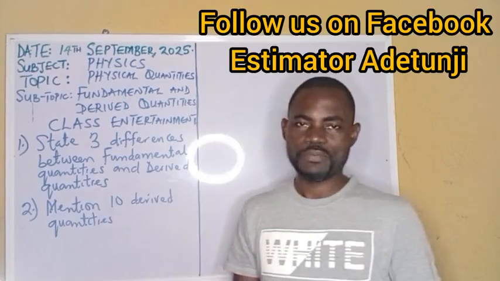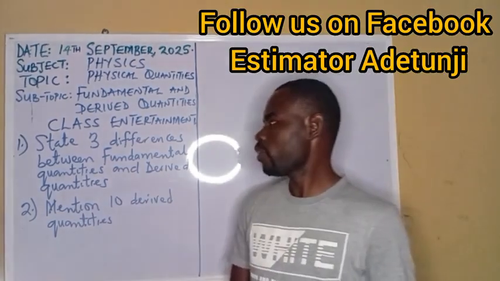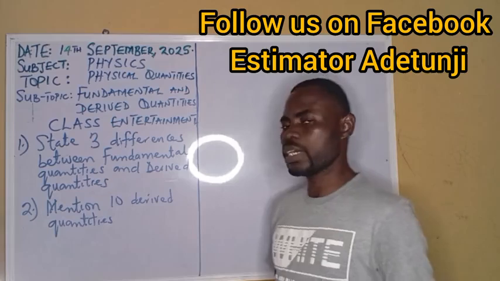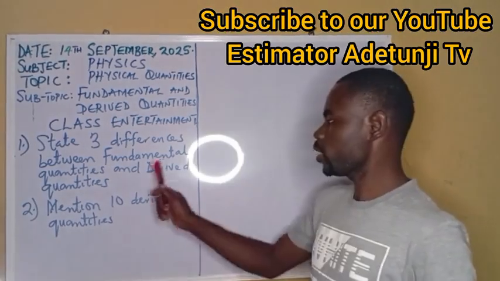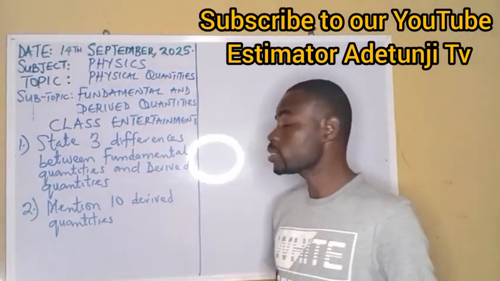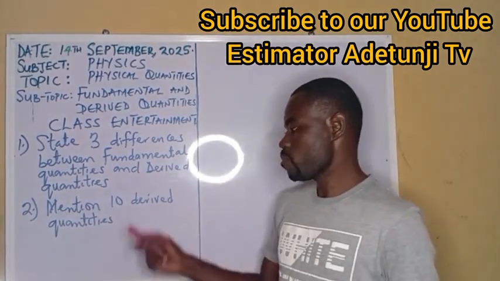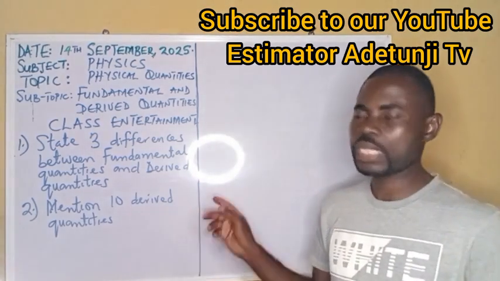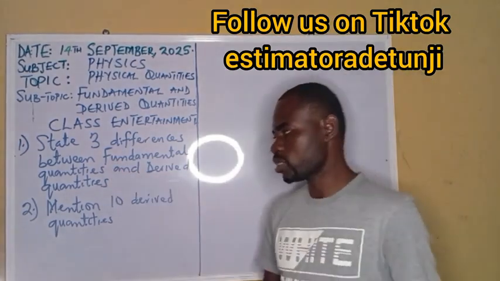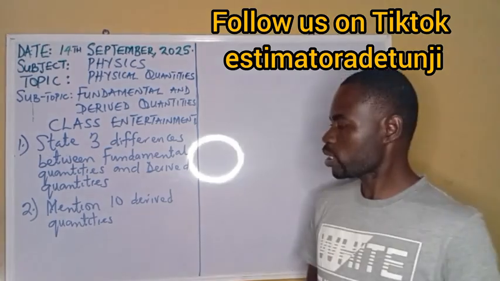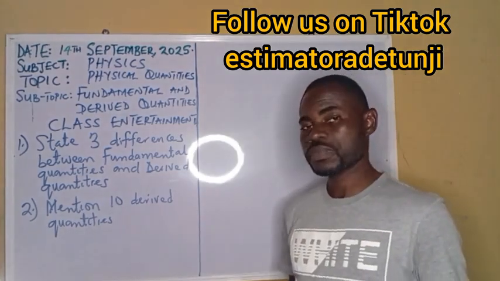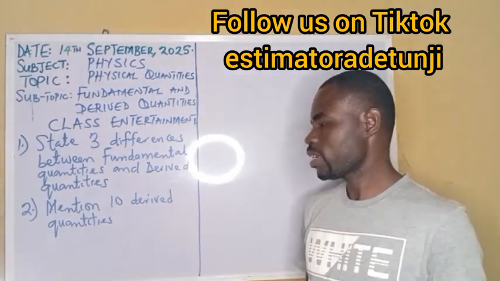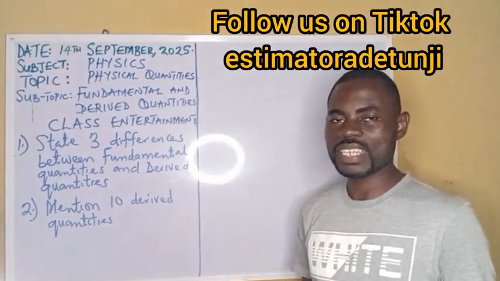Yes, welcome back. Here we have our questions for the class entertainment for this video. The first question said, state 3 differences between fundamental quantities and derived quantities. While the second question said, mention 10 derived quantities apart from those 9 mentioned during the classroom. I repeat, state 3 differences between fundamental quantities and derived quantities. And secondly, mention 10 derived quantities apart from those 9 mentioned in the classroom.